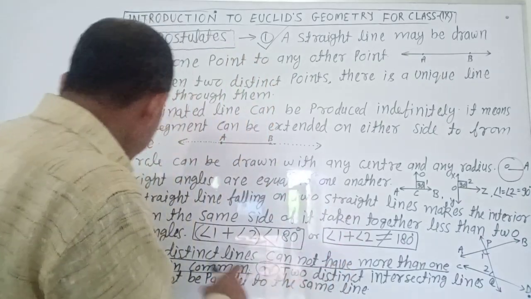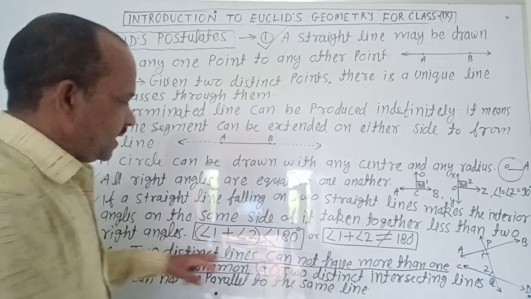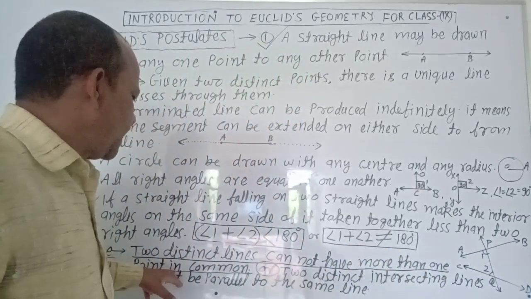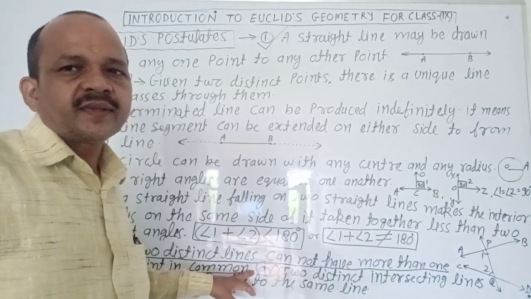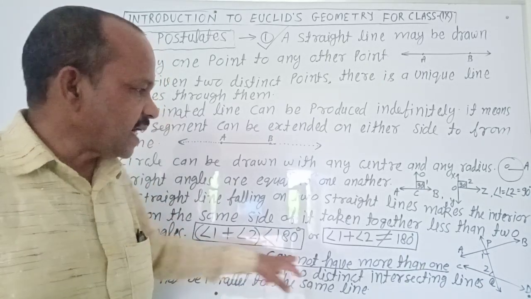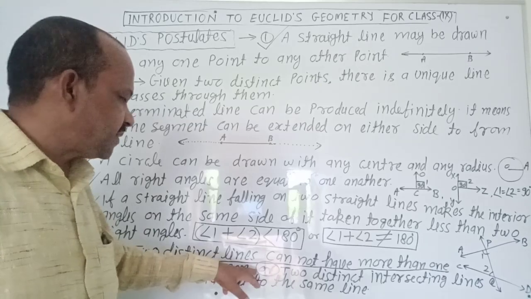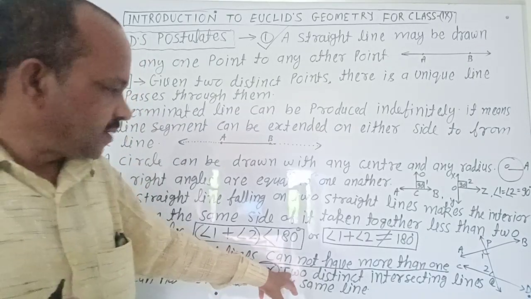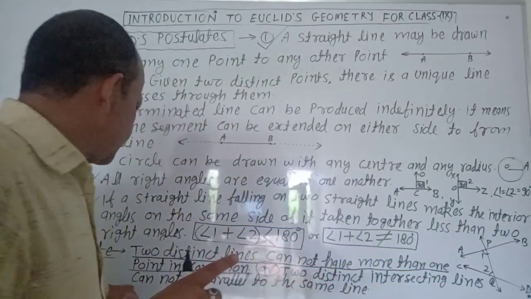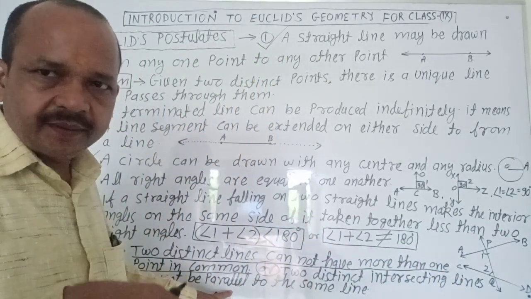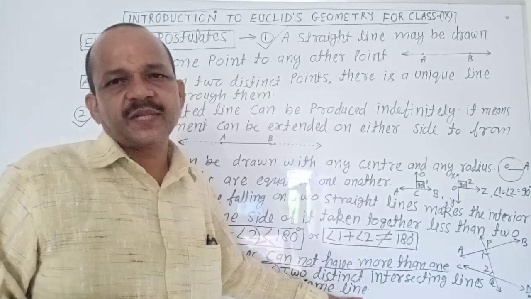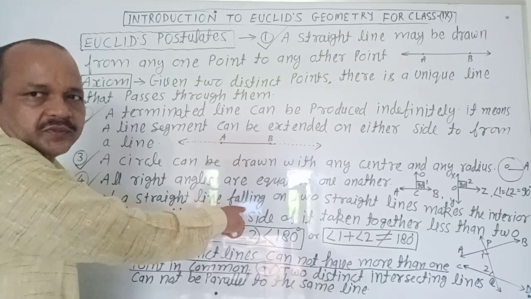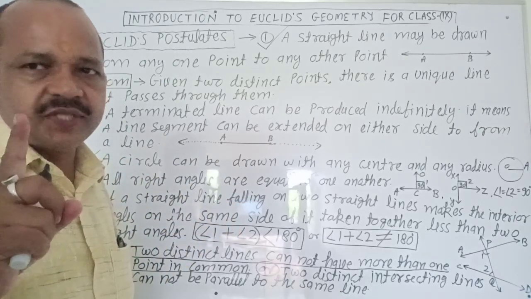Very good. Note, two distinct lines cannot have more than one point in common. Not more than one point is common. It is clear? Or two distinct intersecting lines cannot be parallel to the same line according to this rule. It is clear? No confusion about it?